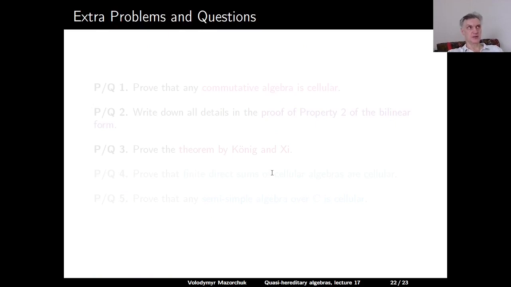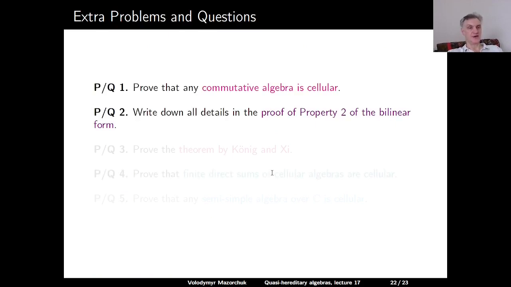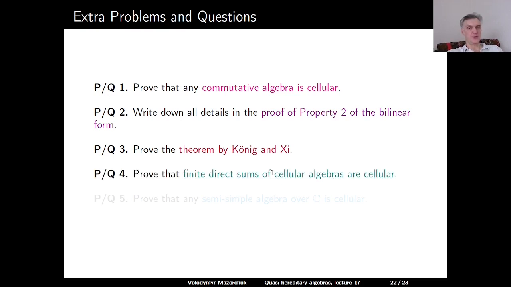Okay, extra problems and questions at the end. The first one: prove that any commutative algebra is cellular. The second one: write down all details in the proof of property 2 of the bilinear form. The third one: prove the alternative characterization of cellular algebras by Koenig and Xi. Problem 4: prove that finite direct sums of cellular algebras are cellular. And problem 5: prove that any semisimple algebra over C is cellular.